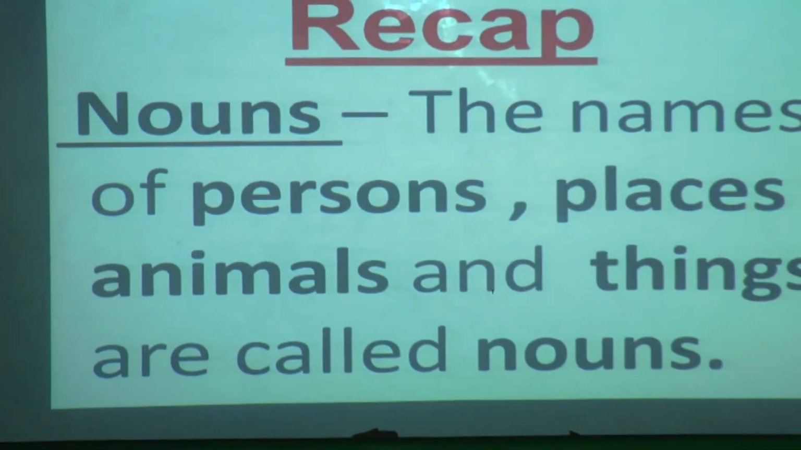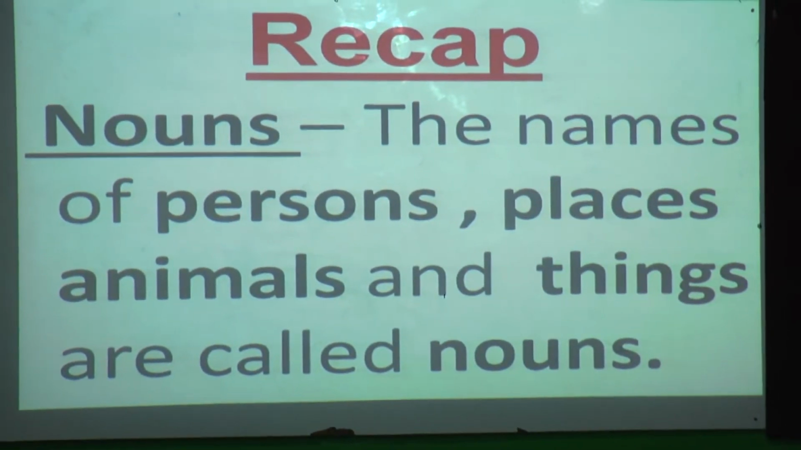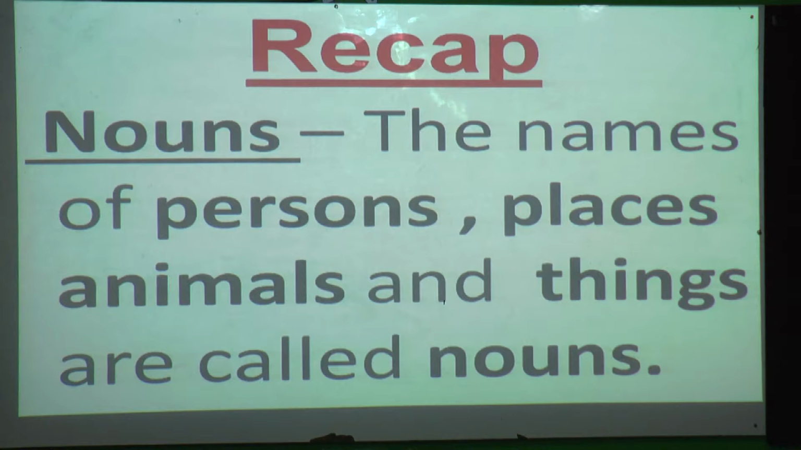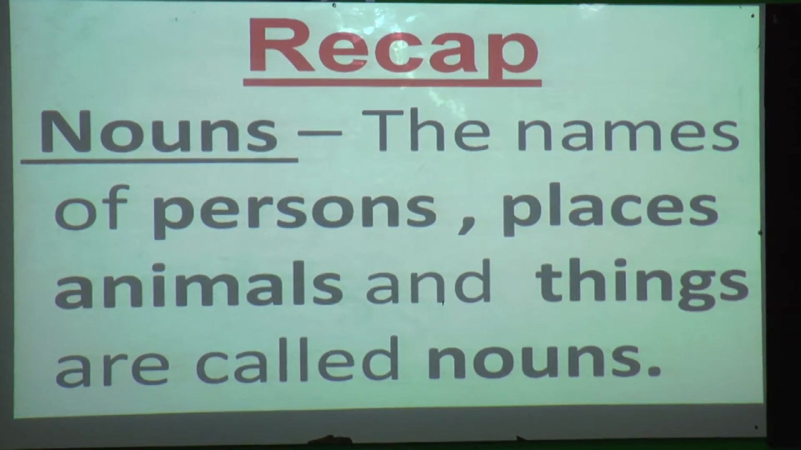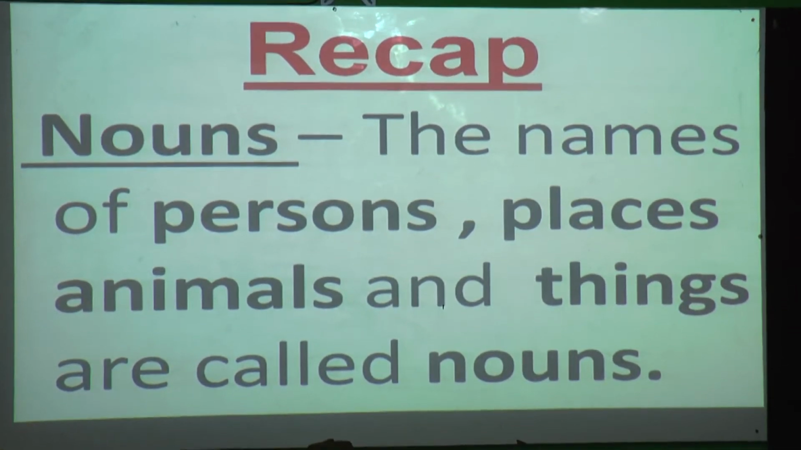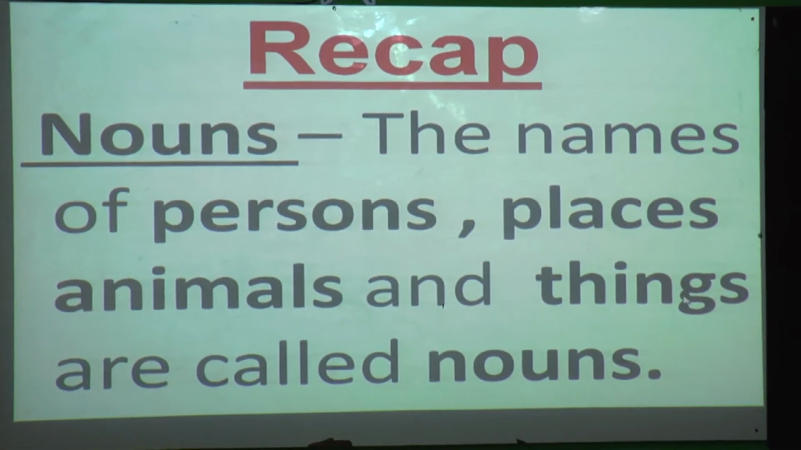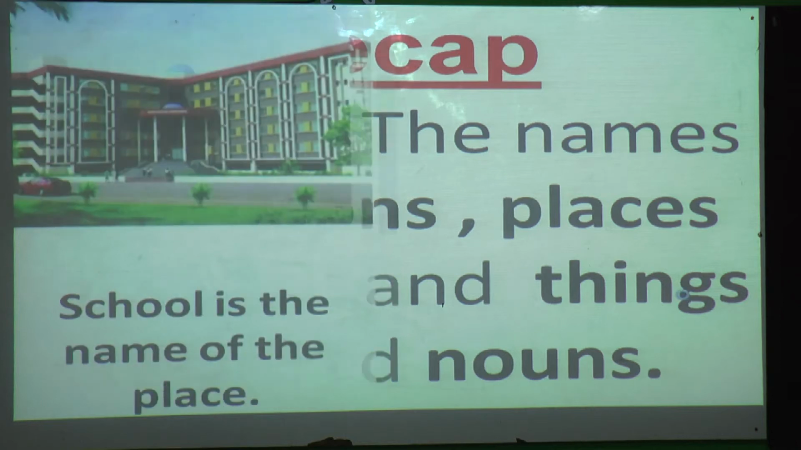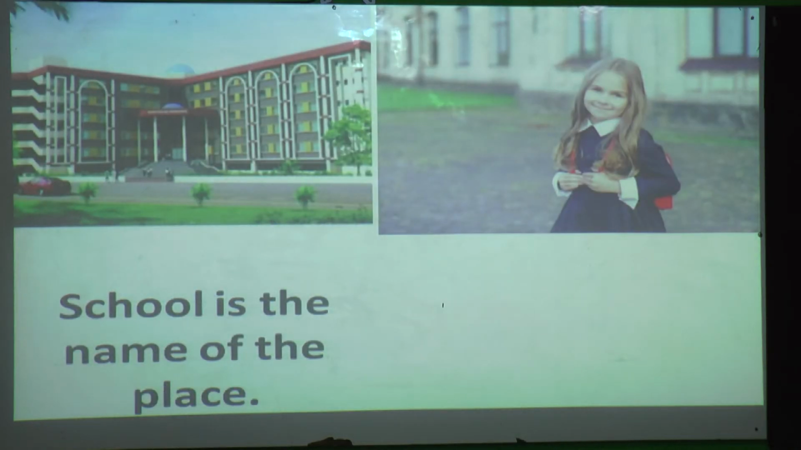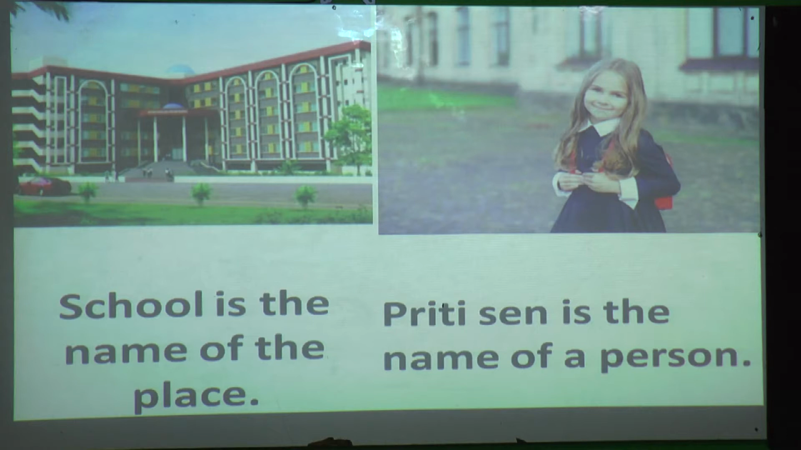Okay, ready? This is our recap, lesson number 6, that was nouns. So what are nouns, students? Yes, the names of person, place, animals and things are called nouns. In this I gave you some examples. School is the name of a place. She is a girl, that is the name of a person. Preeti Sen is the name of a person.